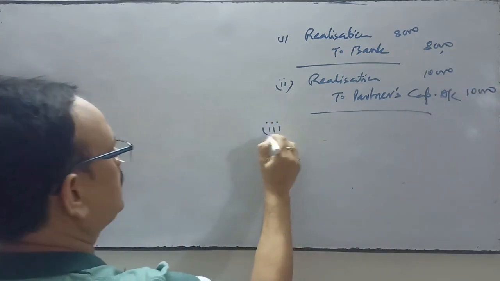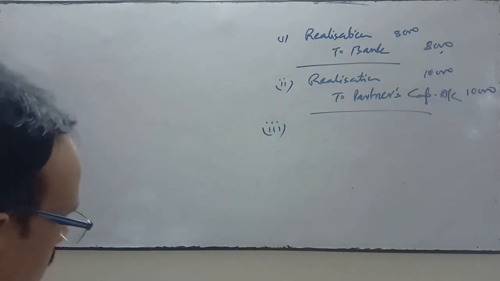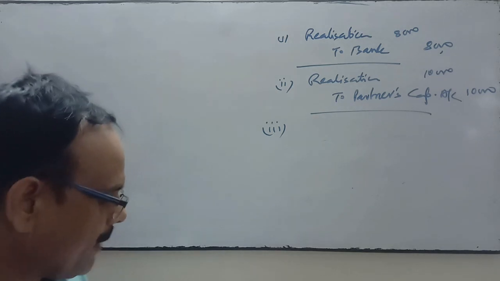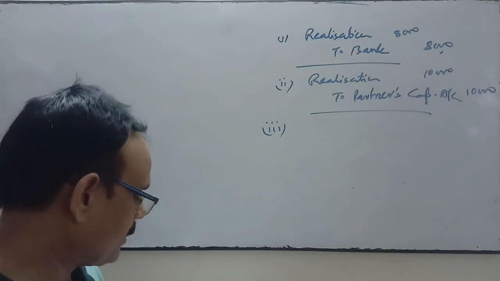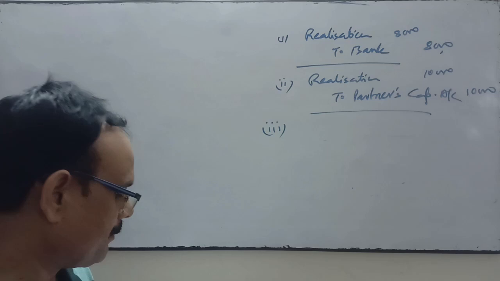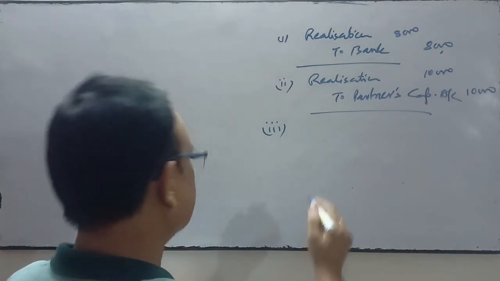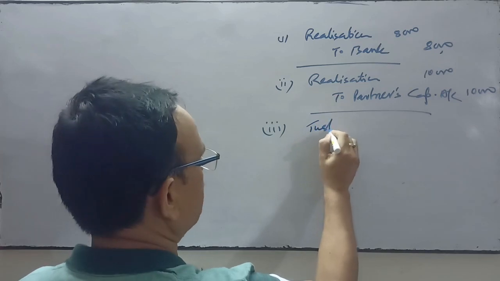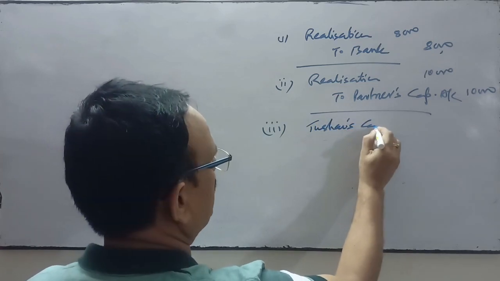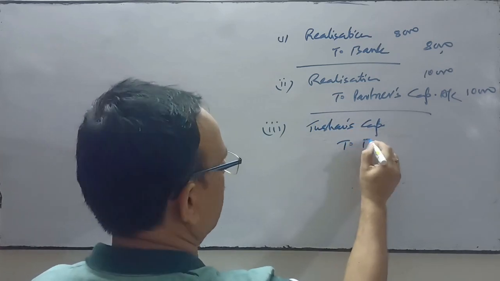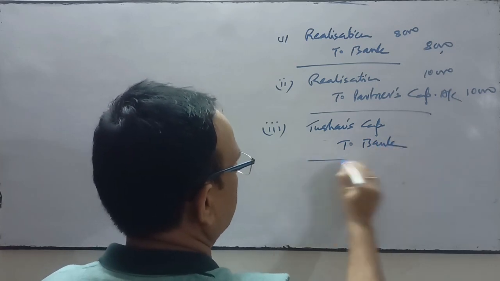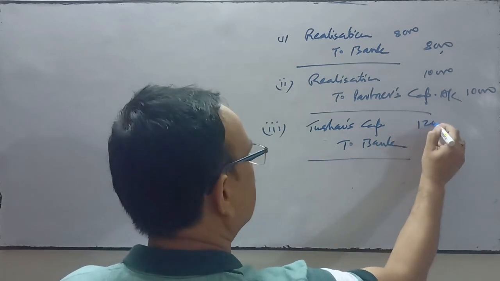Next is third number. Realization expenses 12,000 were made by a partner Tushar but were paid by the firm. So Tushar's capital account will be debited, as it is paid by the firm, and bank account will be credited 12,000.